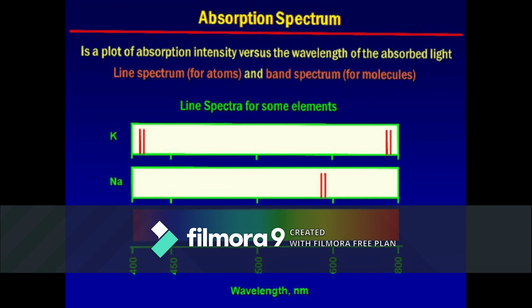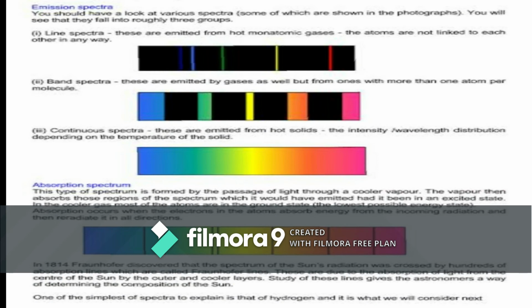What is line absorption spectrum? It consists of dark lines against a bright colored background. Such a spectrum is obtained if the absorber of radiation is in the atomic form. The dark lines occur at the same position as that of the bright lines in the line emission spectrum. Thus, line absorption and emission spectra are similar. They are inverse to each other. The study of line absorption spectrum is important in the case of highly reactive atoms.